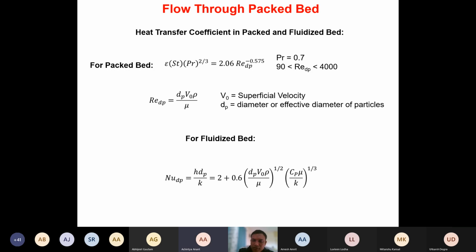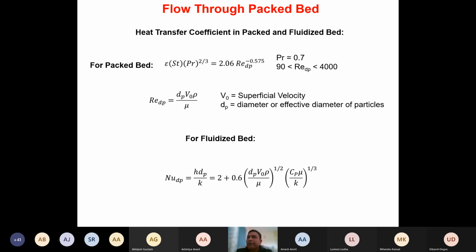Sir, what is the difference between packed bed and fluidized bed? Means what? So in a packed bed, particles are not freely suspended. In a fluidized bed, the particles are freely suspended because of the fluidization effect, isn't it? Is it clear? So based on that concept, we are modifying these equations. So there is a difference between packed bed and fluidized bed.